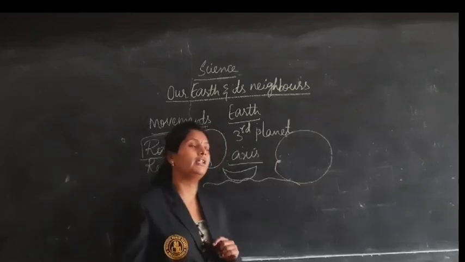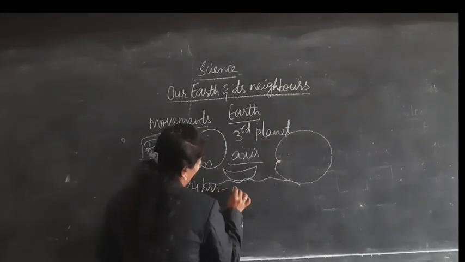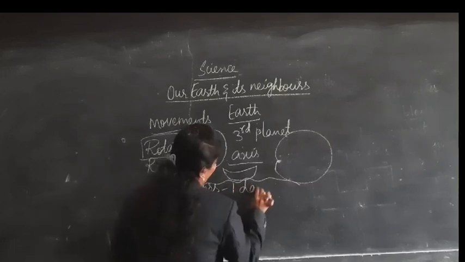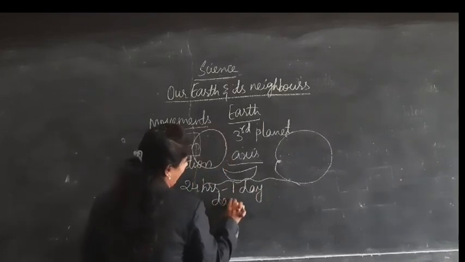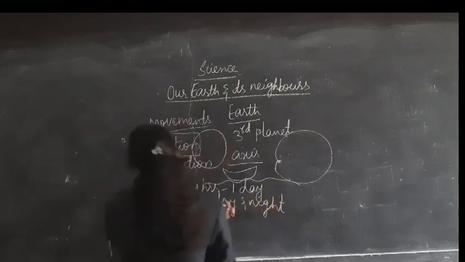For one rotation earth takes 24 hours, that means one day. That is why we get day and night.